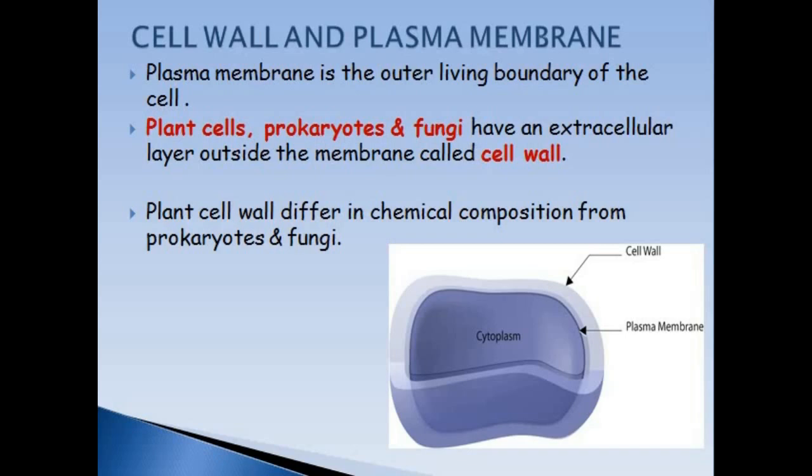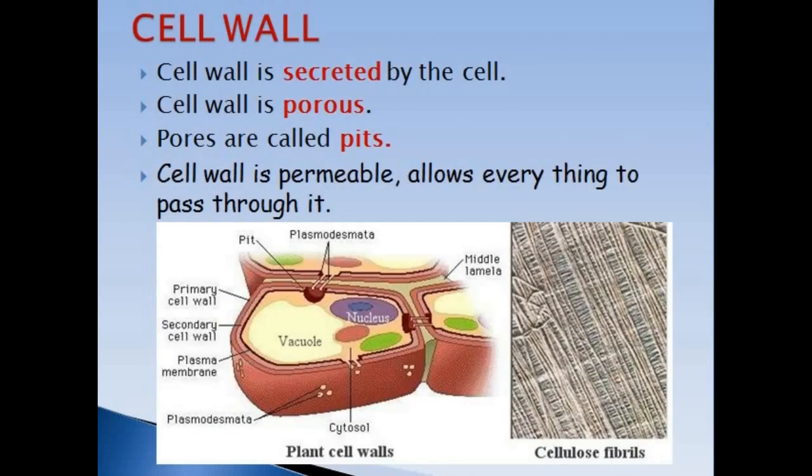In plants, it is made up of cellulose. In prokaryotes, that is bacteria, it is made up of peptidoglycan. And in fungi, it is made up of chitin. You see in this figure, that is cytoplasm. It is bounded by plasma membrane, and outside the plasma membrane, in case of plant cells, prokaryotes, and fungi, there is cell wall. Now, what is cell wall?